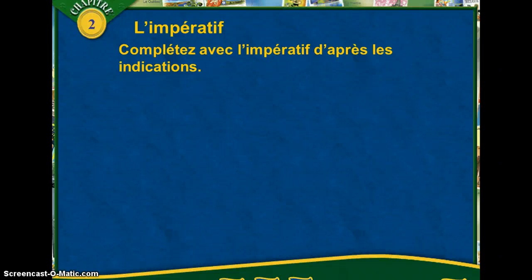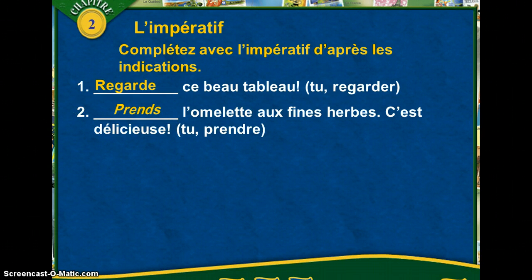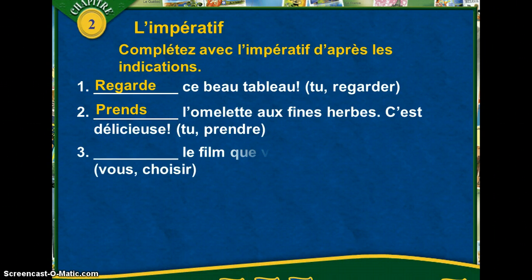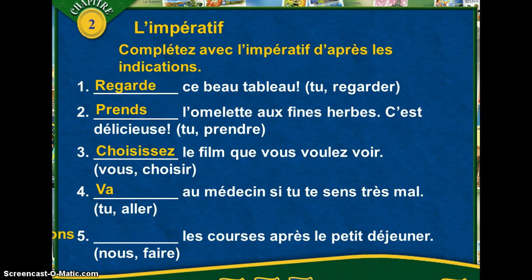Okay, so here are your sentences that you've rewritten. You should have regarde ce beau tableau. Prends l'omelette. So all of our verbs take whatever form they normally would, and the only different thing that we have to do is with our ER verbs and only when they are in the tu form.